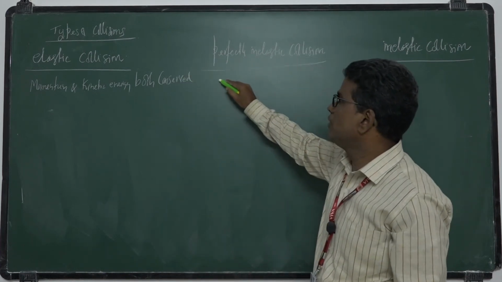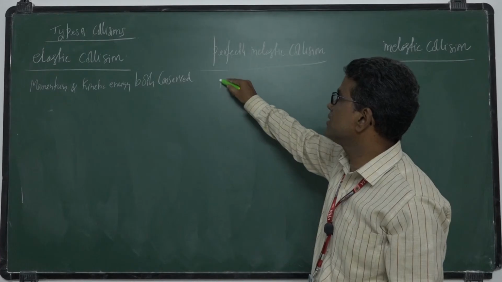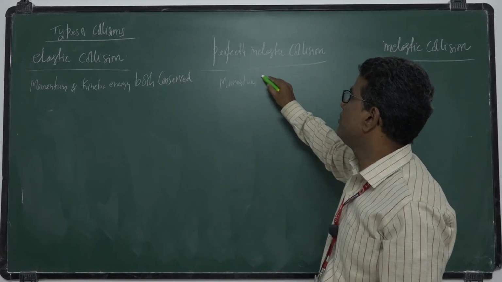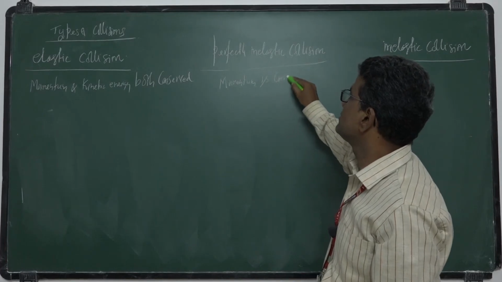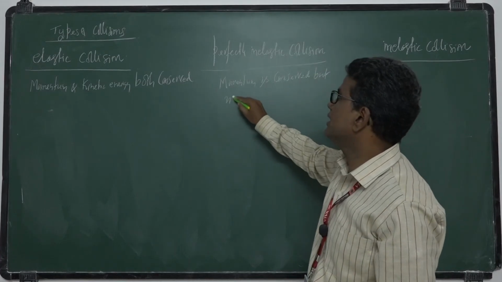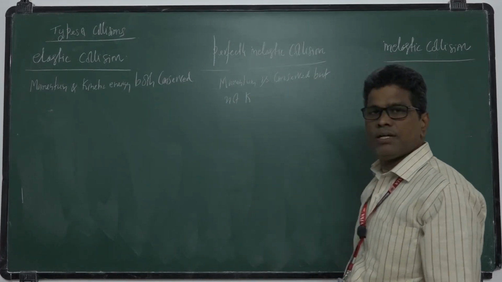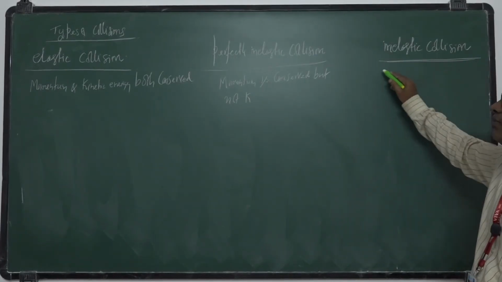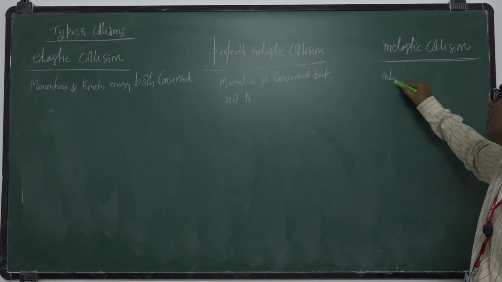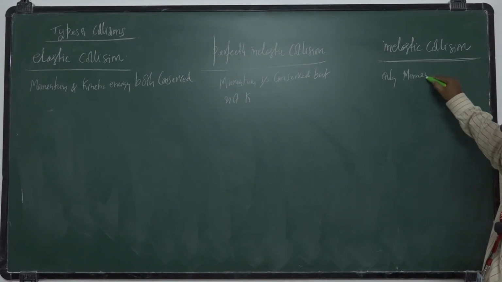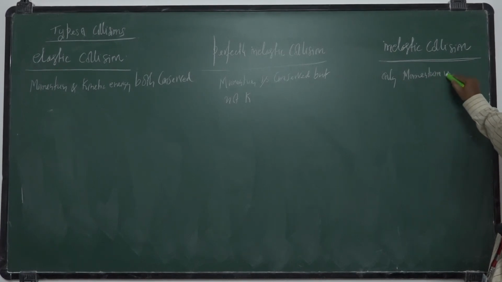Here only momentum is conserved, but not kinetic energy. So in all types of collisions, only momentum is conserved. Okay?